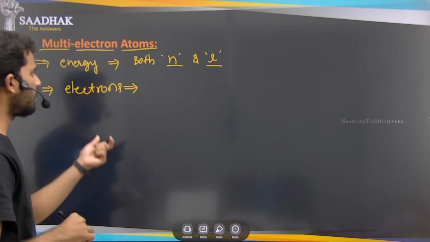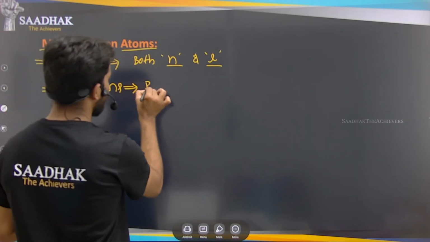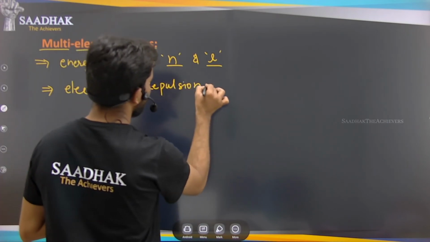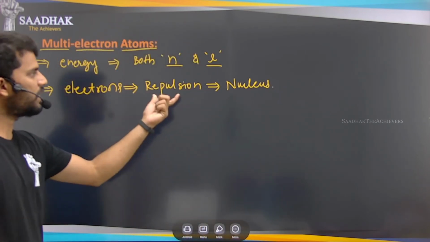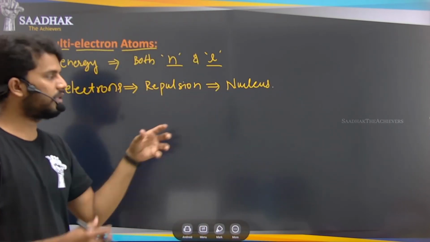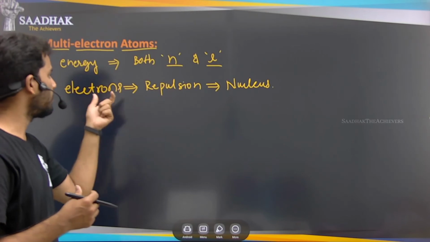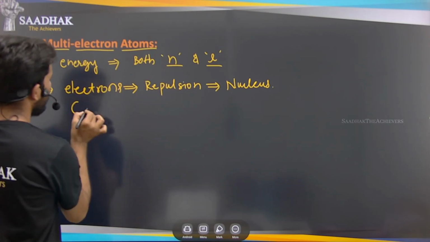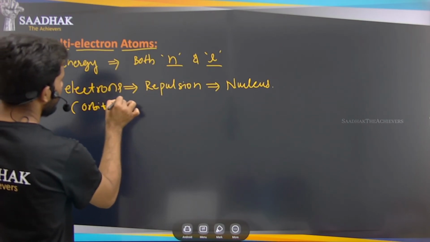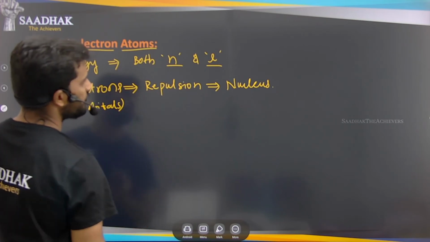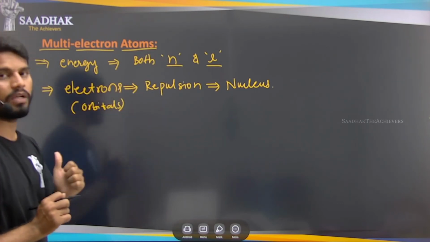The electrons that are present in those orbitals are causing repulsion forces, right? That is nothing but the repulsion from the nucleus. Because of that repulsion between the electrons and the nucleus, the electrons are having energy. Electrons are nothing but the orbitals that we can call. So in those orbitals we have the energy. Due to this repulsion force, the orbitals are having the energy. That is a basic thing that you can understand here.